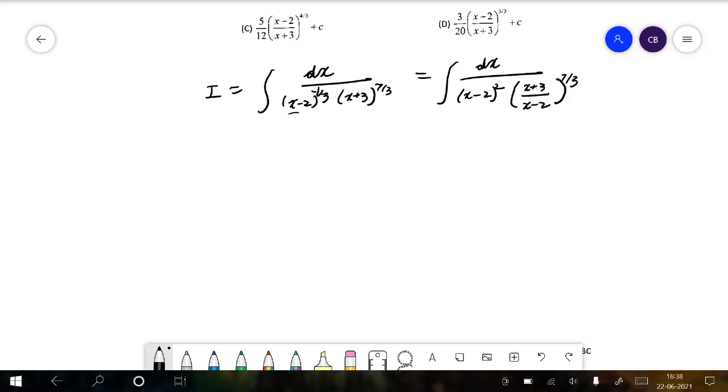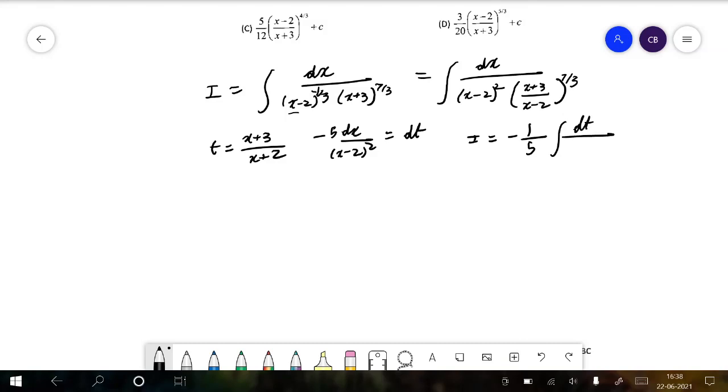Therefore if we take t is equal to x plus 3 divided by x minus 2, we can see that minus 5 dx divided by x minus 2 whole square is equal to dt. Therefore I becomes equal to minus 1 by 5 integral dt by t to the power 7 by 3.